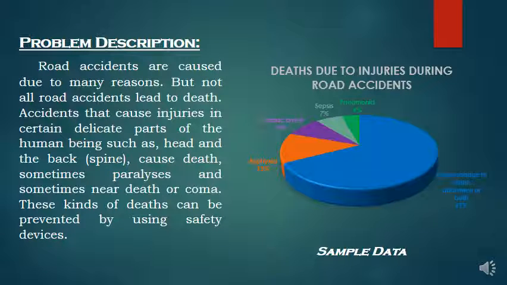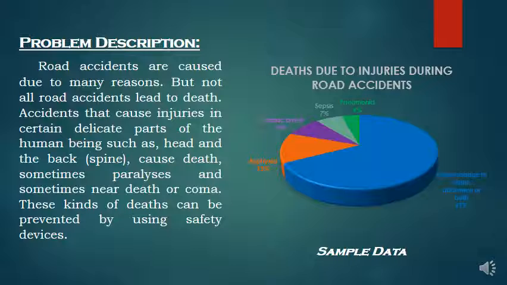Road accidents are caused by many reasons, but most road accidents do not result in the loss of life. They cause many injuries which are more serious than death. Paralysis and coma can happen due to a road accident. Now let's take a look at the pie chart.